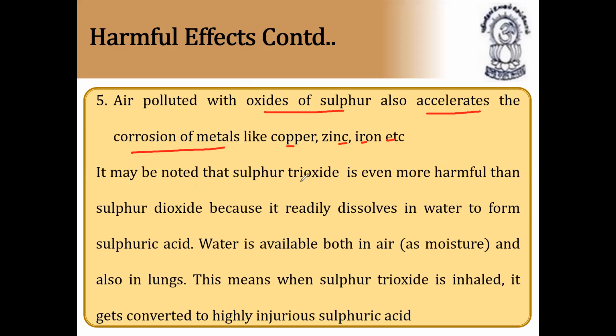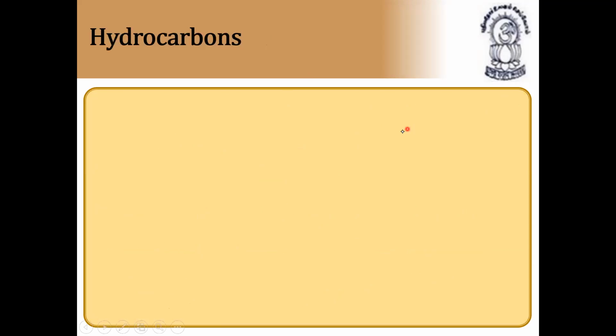It may be noted that sulfur trioxide is even more harmful than sulfur dioxide because it readily dissolves in water to form sulfuric acid. Water is available both in air as moisture and also in lungs. This means when sulfur trioxide is inhaled, it gets converted to highly injurious sulfuric acid. So once sulfuric acid is produced in our body, it is difficult to breathe and one may even die.